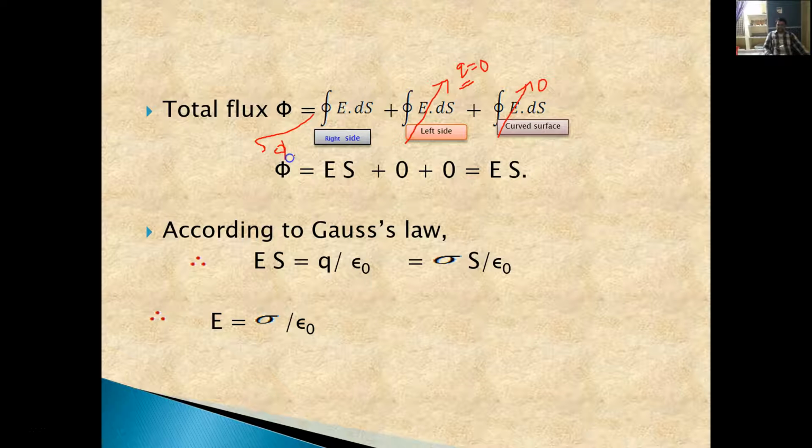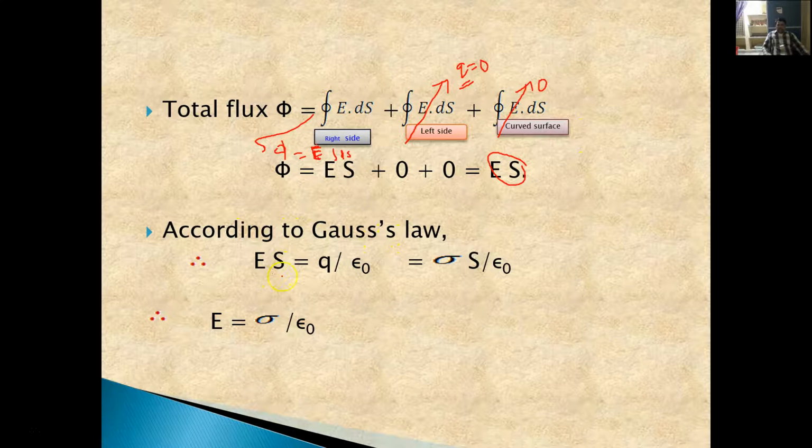Total flux phi is equal to E, since E bar is constant throughout the surface. We are taking the magnitude of E bar and the integral of ds bar. The integral of ds bar is nothing but S. So phi is equal to E into S plus 0. This is the final equation for electric flux through that cylindrical Gaussian surface.